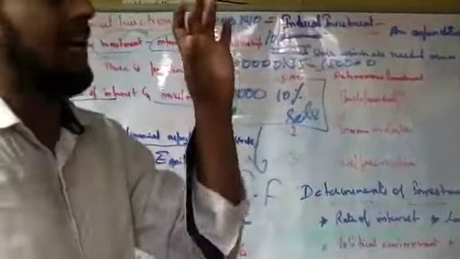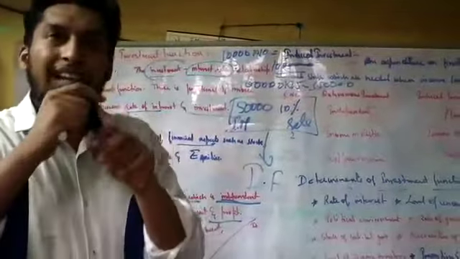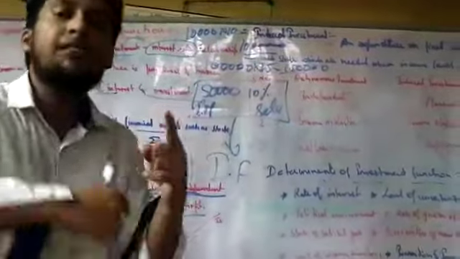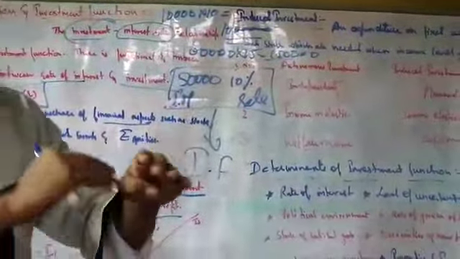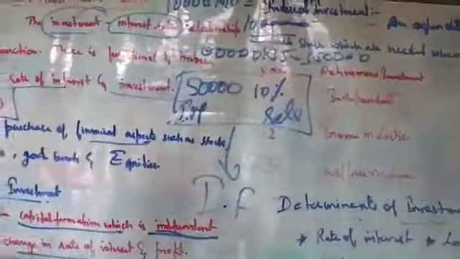For example, a person has 10,000 rupees income, so he had an investment of 10,000 rupees. When the income of the individual increases to 20,000, what happens? The investment will also increase. So induced means increase. There will be an increase in the investment. That is what we call induced. Here it will not be fixed.